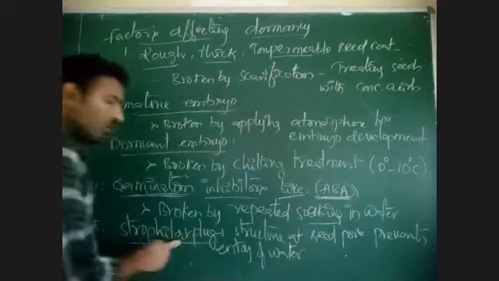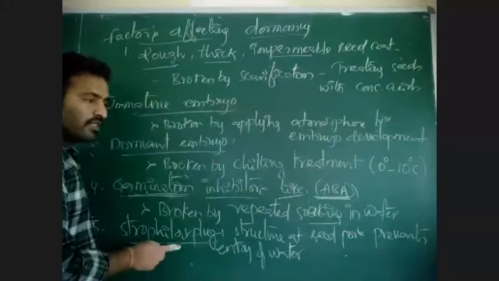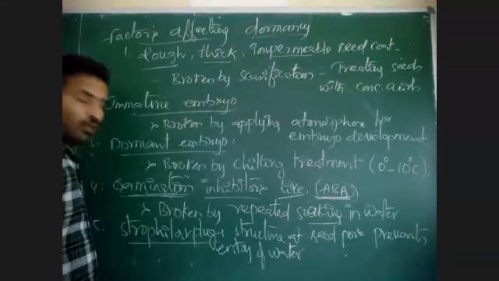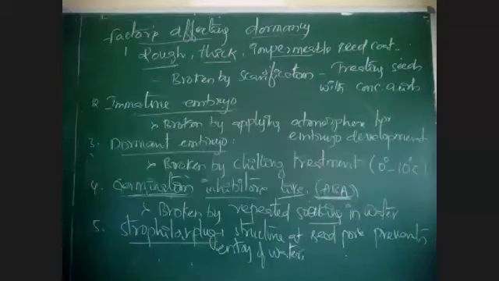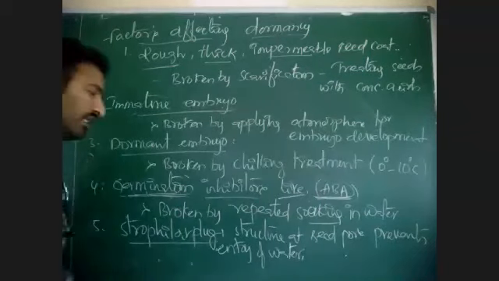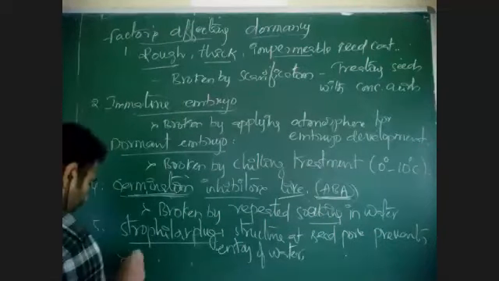Due to this strophiolar plug, which is present near the seed pore, water is not allowed to enter the seed. If water does not enter the seed, the seeds fail to germinate. That leads to a dormancy stage.